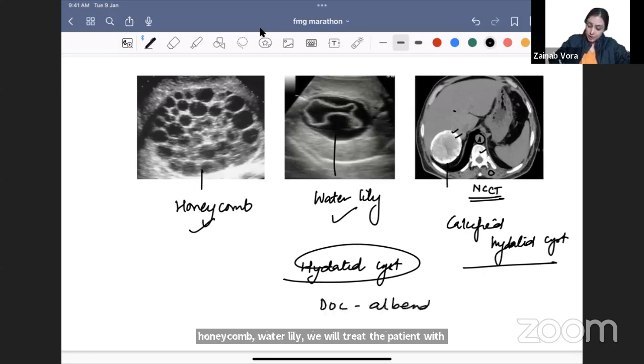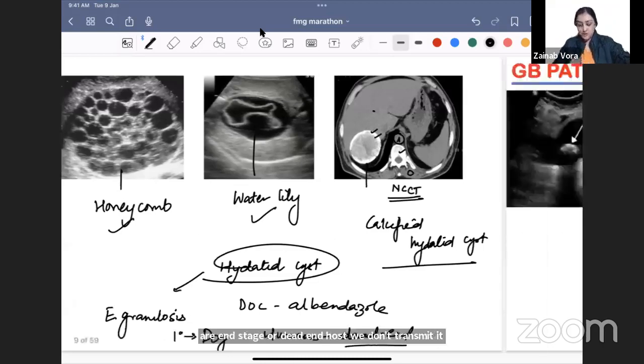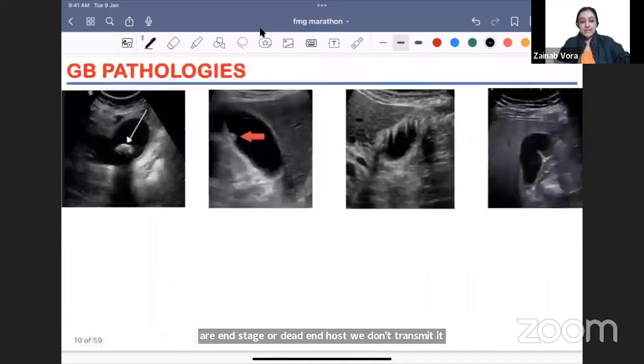What is the causative agent? Hydatid cyst is caused by Echinococcus granulosus. The primary host is dog. Humans are end stage or dead end hosts. We don't transmit it anywhere. We are accidental hosts. Okay, so this is what you have to remember here.